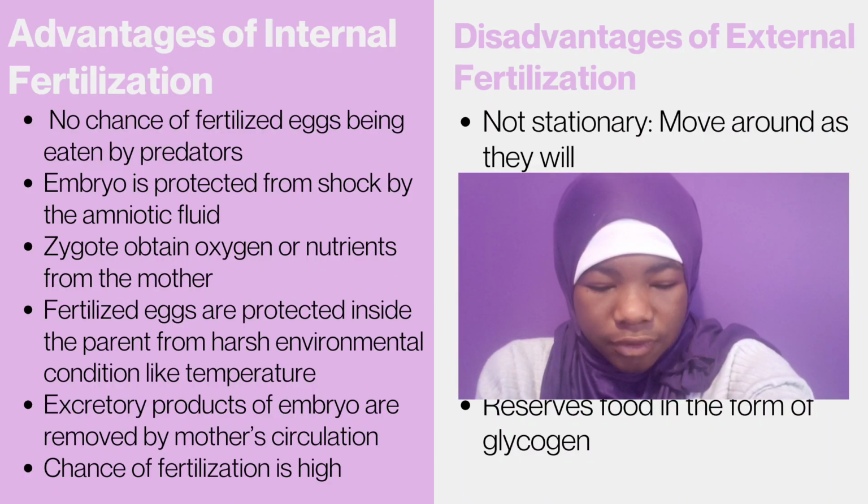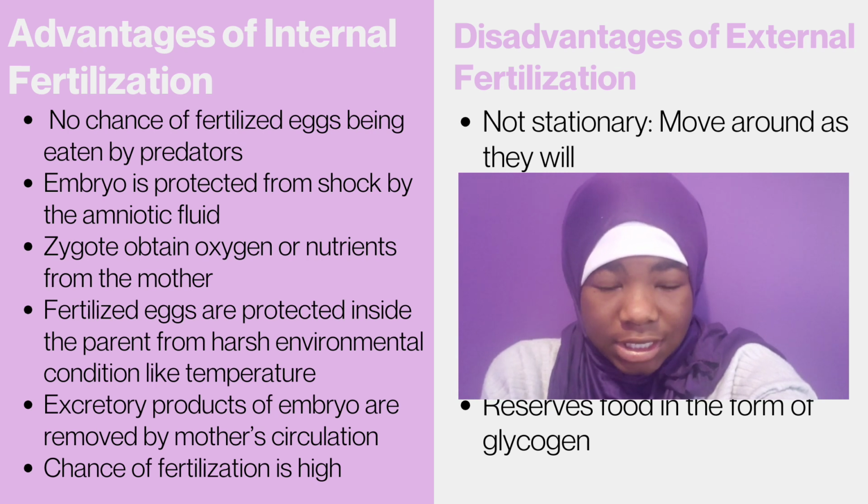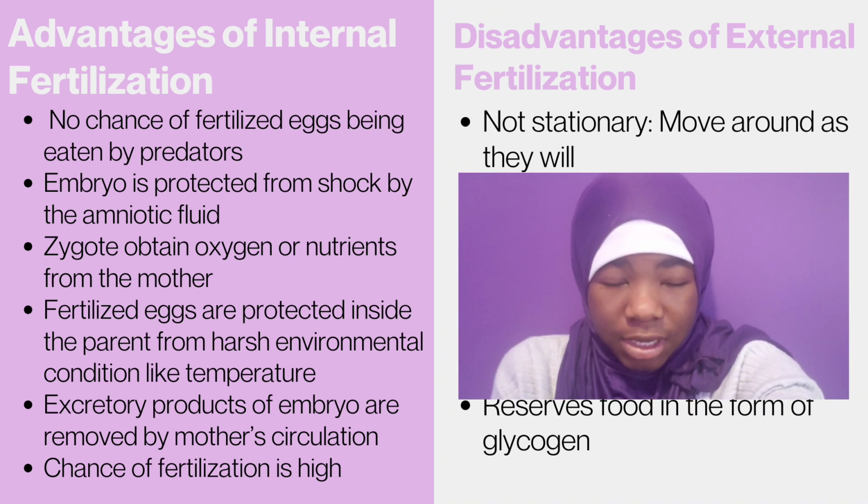So the disadvantages of external fertilization, again: they can be eaten by predators because it's not inside something holding it stationary. The embryo is not protected from shock, so something can happen, it can just roll away or it can be broken easily because it's not protected by a mother. It's just the opposite of the advantages. So the fertilized eggs are not protected and the chance of fertilization is very low because it's outside of the body.